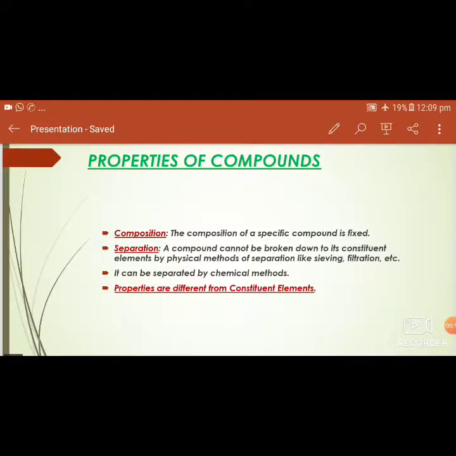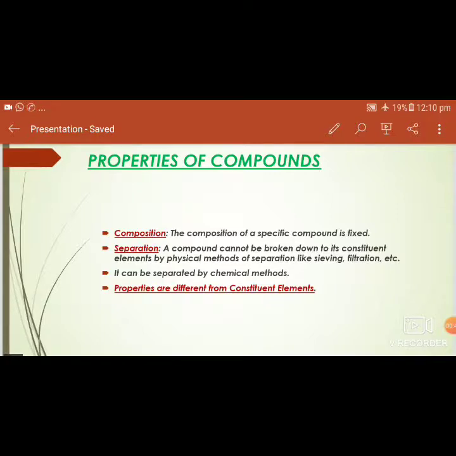Next we shall discuss that the properties of a compound are different from the properties of its constituent elements. Water is a liquid, but it is made up of gases, that is hydrogen and oxygen. Hydrogen is an explosive gas and oxygen is a gas that helps in combustion. It supports combustion. But water helps in extinguishing fires. So water has different properties from its constituent elements, hydrogen and oxygen.